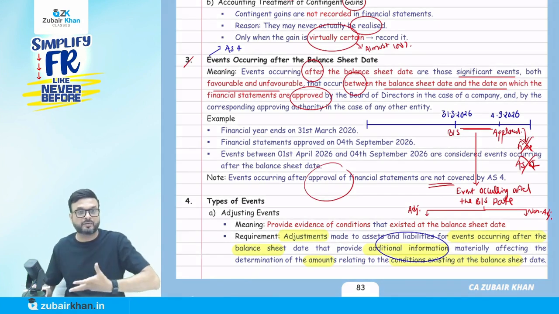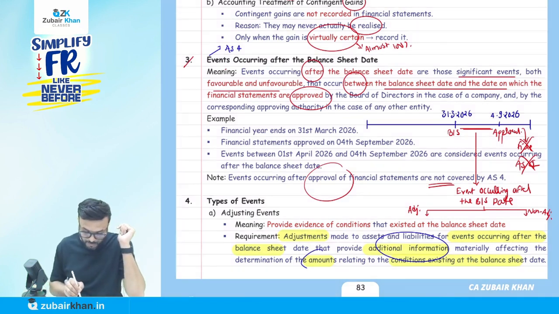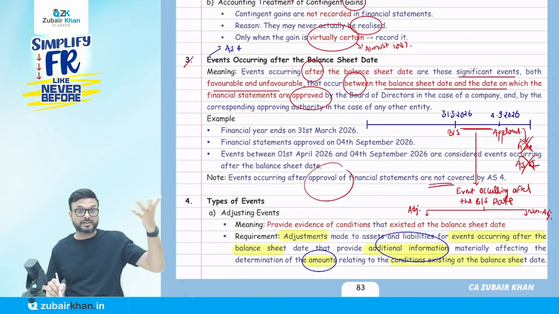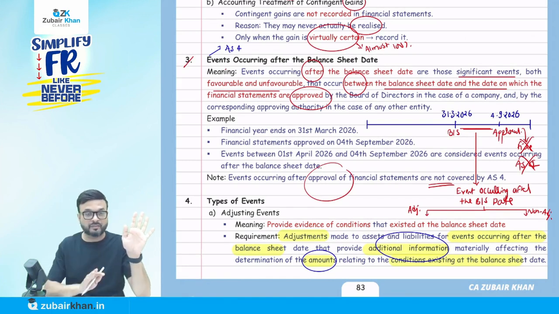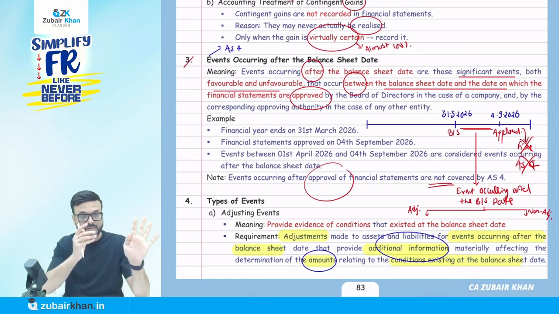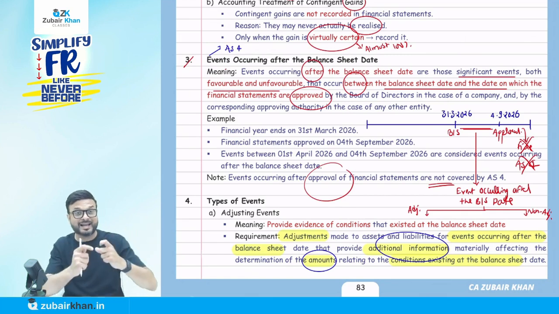So they give me additional information. Mr. A, suppose, is bankrupt now, materially affecting the determination of amount. I made a provision of 5%. I'd say no, it is incorrect now. I made only 5% in the past. Now it is confirmed that he is bankrupt. I'm not going to receive a single rupee now. Now I have to change the amount also.